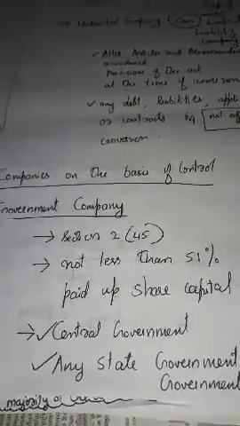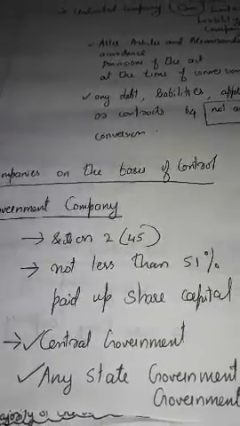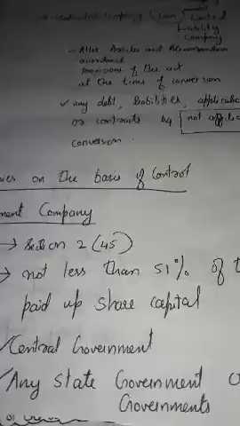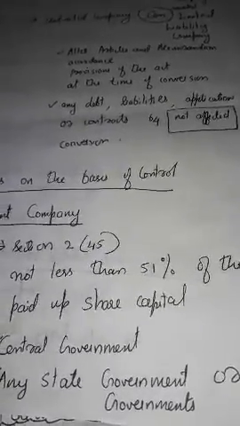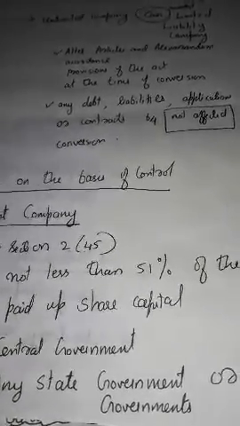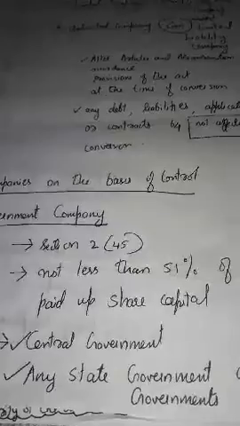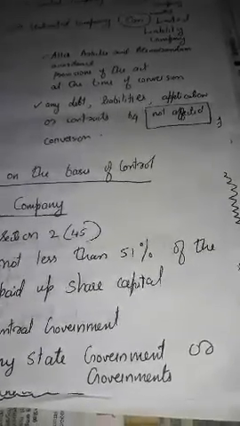What do you mean by a government company? The definition is clearly provided in section 245 of the Companies Act. For a government company, not less than 51% of the paid up share capital is held by the central government or by any state government or governments.